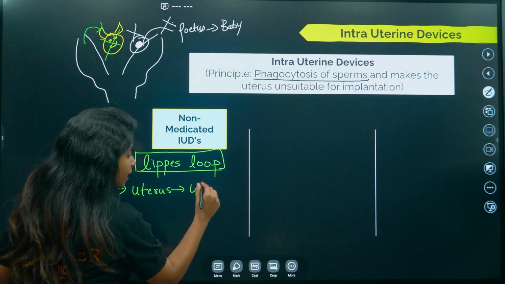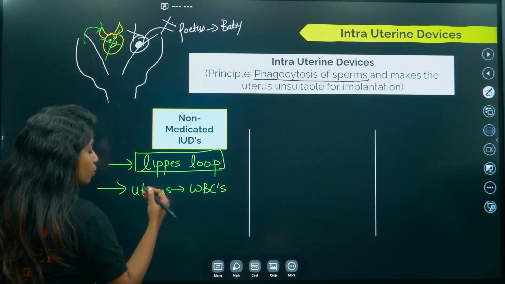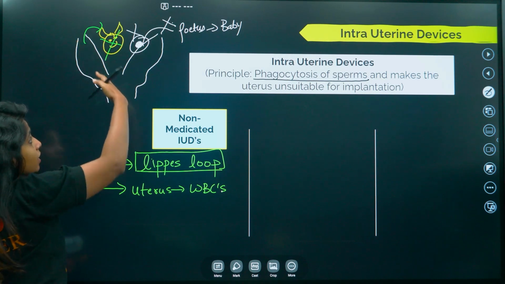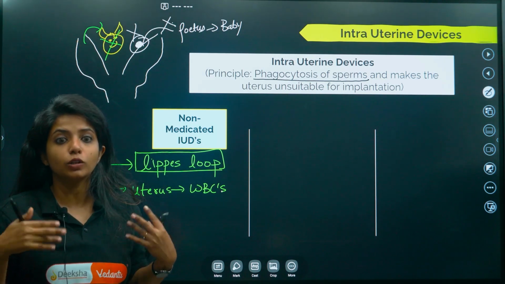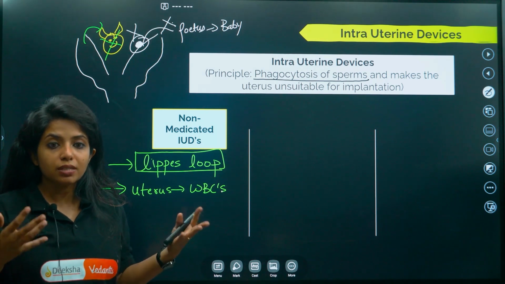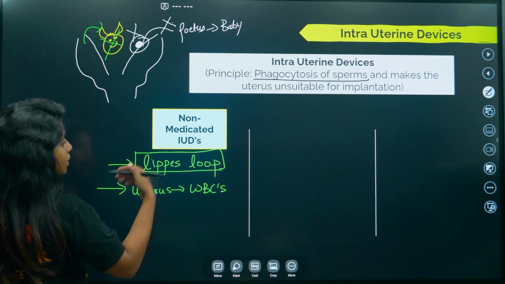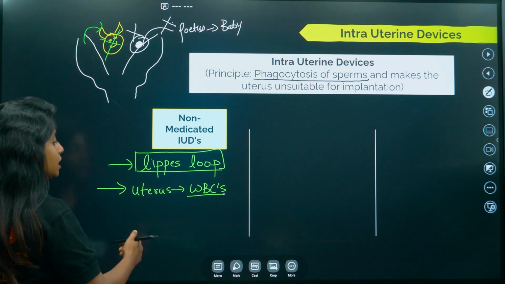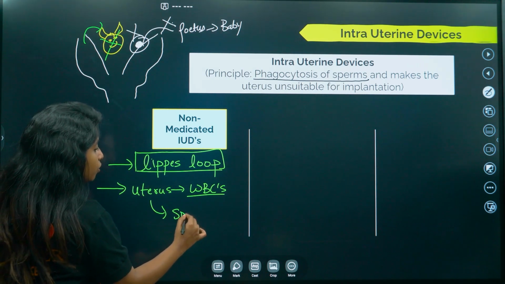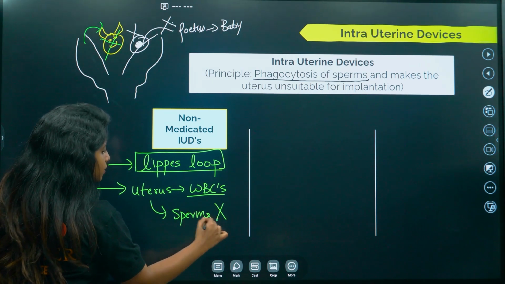There will be so many soldiers, basically white blood cells, that will be acting on it. And also one more thing happens, the endometrial lining gets inflamed. There will be inflammation in the endometrial lining because of all these things happening. Now, when inflammation is happening, the WBCs will be produced in more amount. When WBCs are produced in more amount, obviously the sperms and everything that is there will be killed.